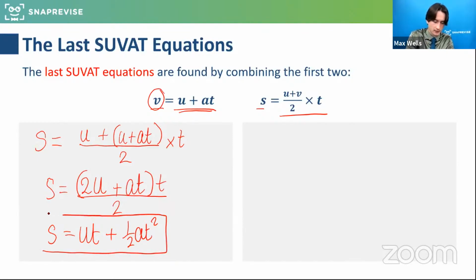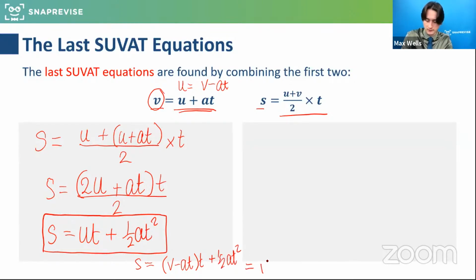And actually, while we're looking at this, there's another very similar scenario. Obviously we can stop there and say, there we go, we've derived another SUVAT equation. But again, if we think about it, if U plus AT is V, that means that U is equal to V minus AT. So if I sub that in as U, I'd actually get S equals V minus AT times T plus a half AT squared. And that will actually come out as VT minus a half AT squared, which is another one we learn for displacement that can stem from that one. So that's great. Well done.